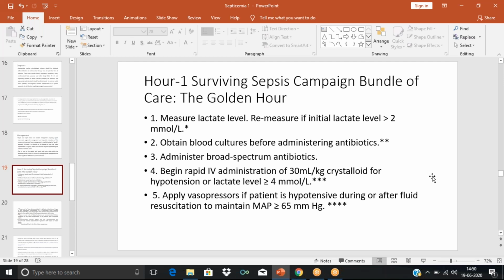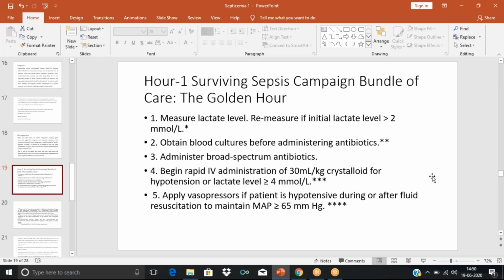Then we need to obtain the blood culture, and we have to remember that at least 2 or more sets of blood culture have to be obtained. Then we need to administer broad spectrum antibiotics. Why broad spectrum? Because we are going for empirical therapy. Here we don't know the etiological agent, so we need to administer broad spectrum antibiotics.